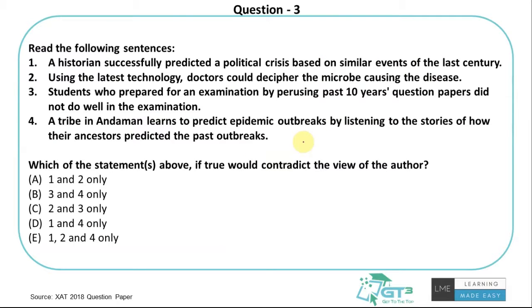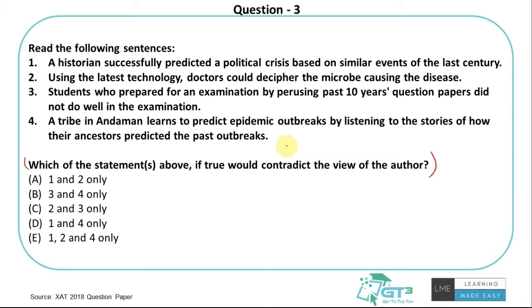Fourth one, read the following sentences. Let me first actually read this one. Which of the statements above, if true, would contradict the view of the author? So I need to read through those four statements and understand, if this is true, whether it contradicts the view of the author. Whatever the author has talked about in the entire passage, if these statements actually contradict it, then I need to pick those statements.